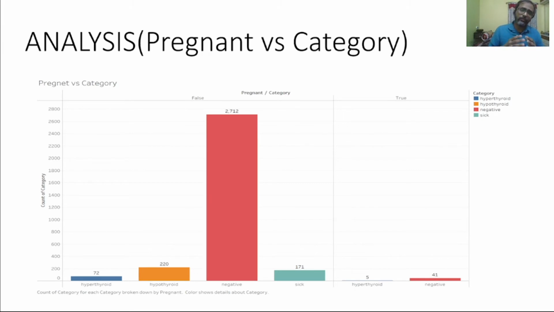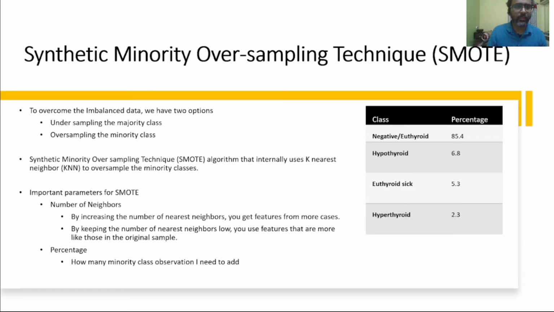One reason is that if a female has a thyroid condition, there are very few chances of getting pregnant, and there are very few chances that a pregnant lady will get thyroid. This is the general analysis; it is not based only on this data, but also on my general understanding.